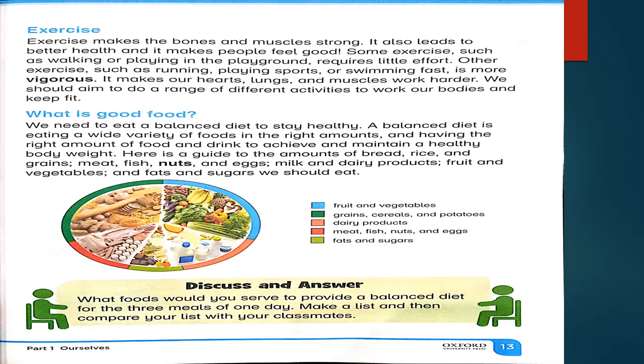Okay, students, move to the reading book page number 13, and the first topic is about exercise. Exercise makes the bones and muscles strong. It also leads to better health and it makes people feel good. Some exercise such as walking or playing in the playground requires little effort.